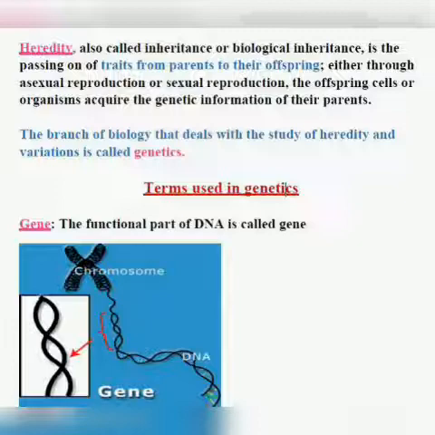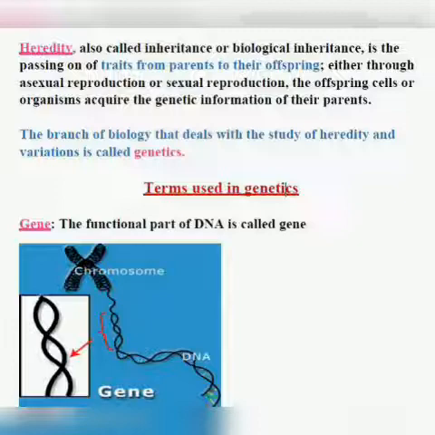And genes are what? They are the functional parts of DNA. And what is DNA? Chromosomes. Chromosomes are DNA. And what are genes? The functional parts of the DNA. So there are many genes, and these genes control each and every character of living organisms.